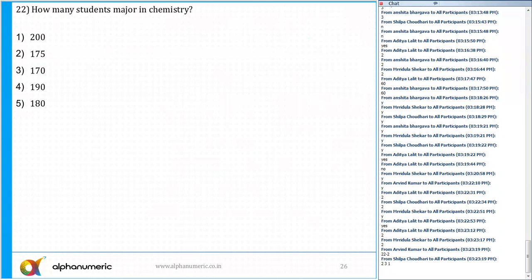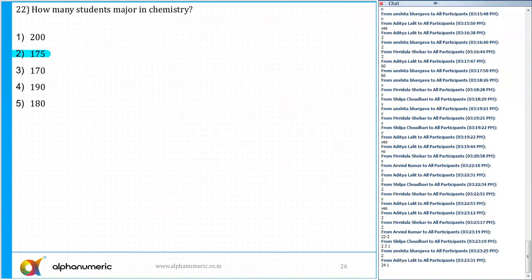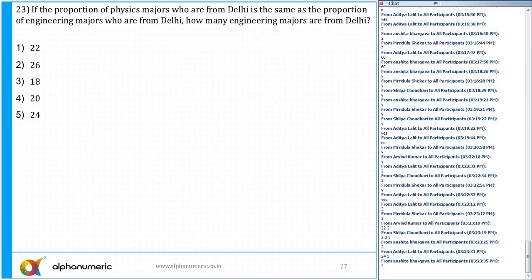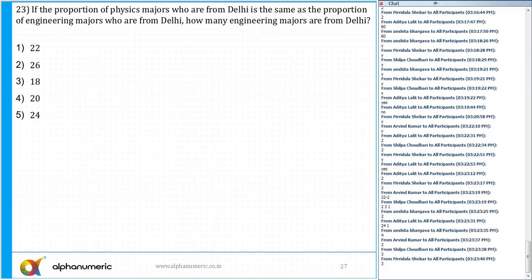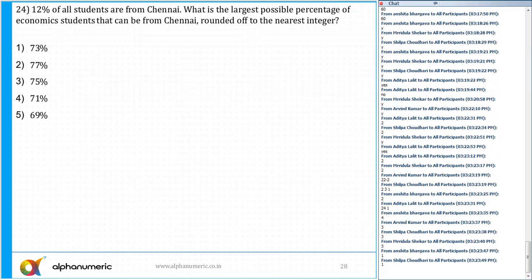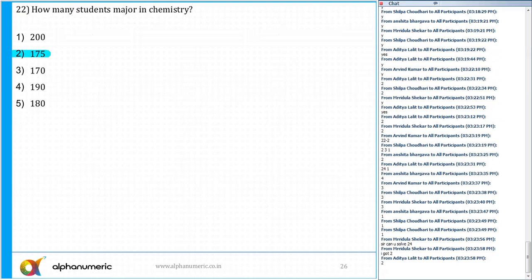It's like how many students are majors in chemistry. So the number of students in the chemistry major is option B, 175. That's right. It was easy. 22. 23. What is the answer of question number 23? The answer is option 4, which is 20. We'll see that. And what is the answer of question number 24? Option A. So how many of you have got all 3 or 2 questions? Yes, we'll solve all the questions, do not worry.